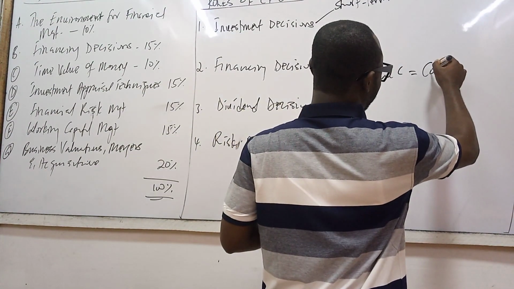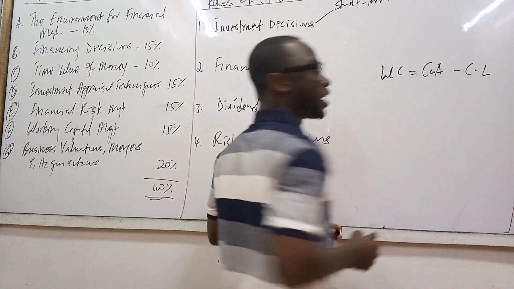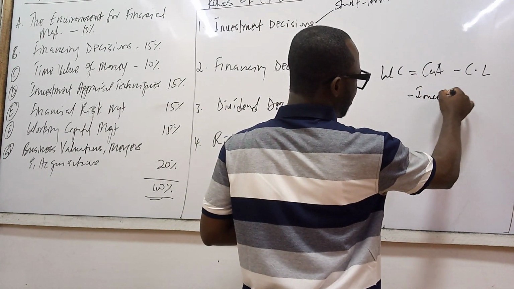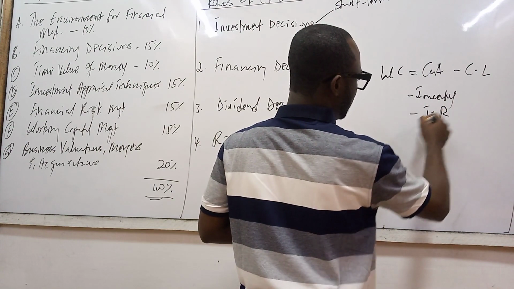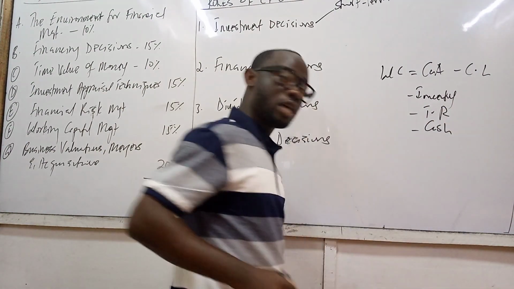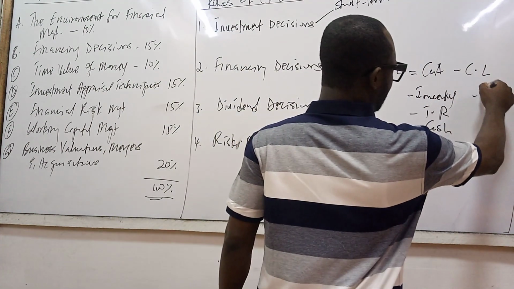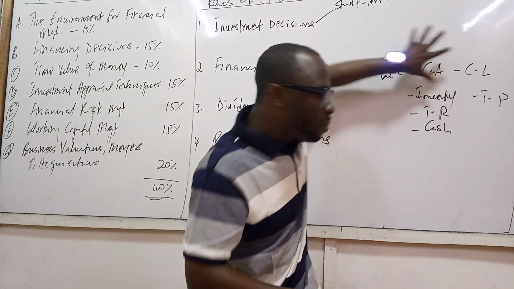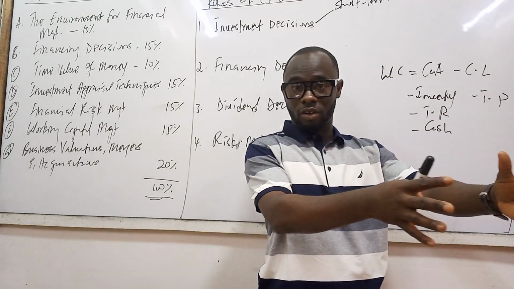So working capital has to do with what? Your current assets, CA minus CL, current liability. So current asset has to do with what? Inventory, trade receivables, and then cash. Your current liability has to do with what? Trade payable. So how much money do we have to keep in the day-to-day running of the organization?